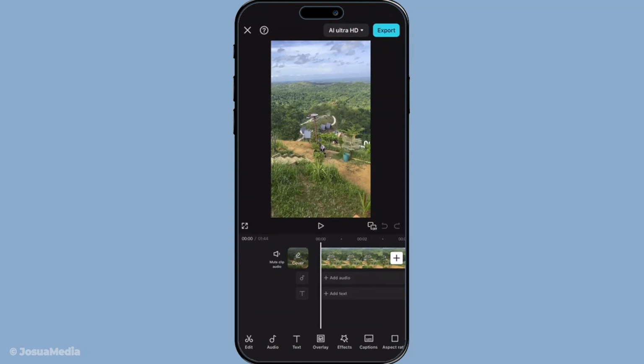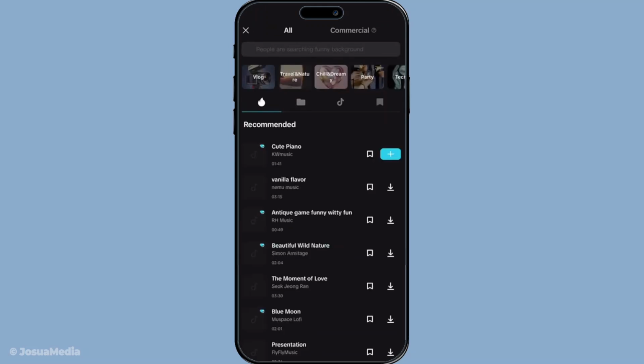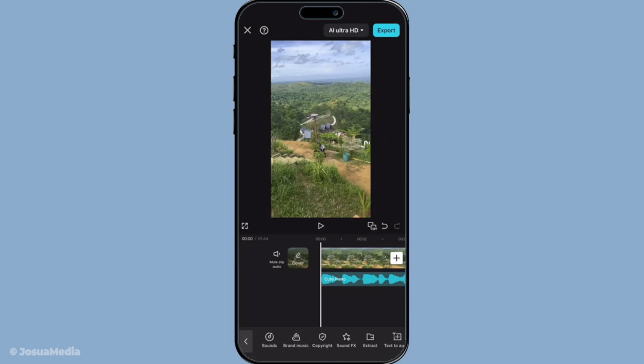Now tap on the audio track within your timeline. If your clip was a video, you'll find the audio linked with it, but you do have the option to detach it if needed. By selecting the audio, you open up a set of tools specifically designed for audio editing. We're focusing today on the fade functionality within this suite of tools.